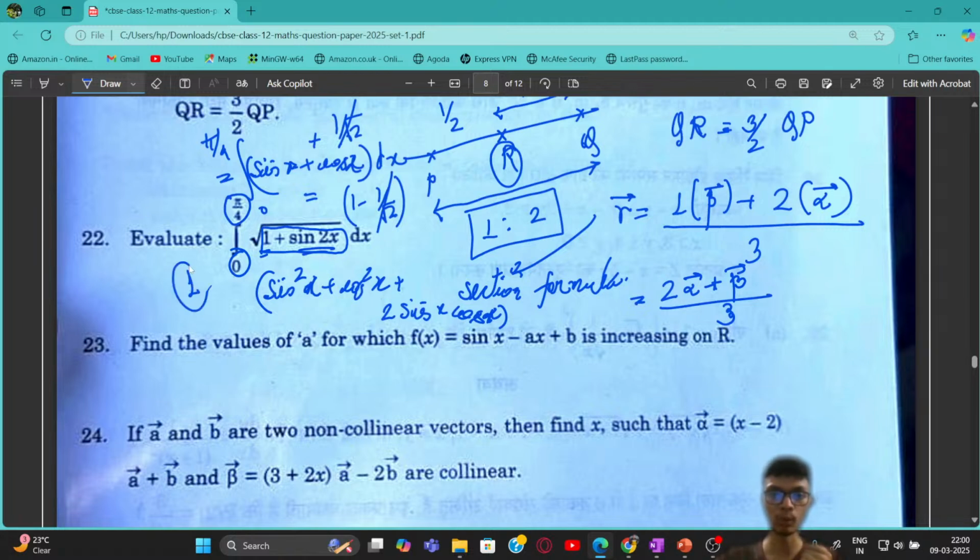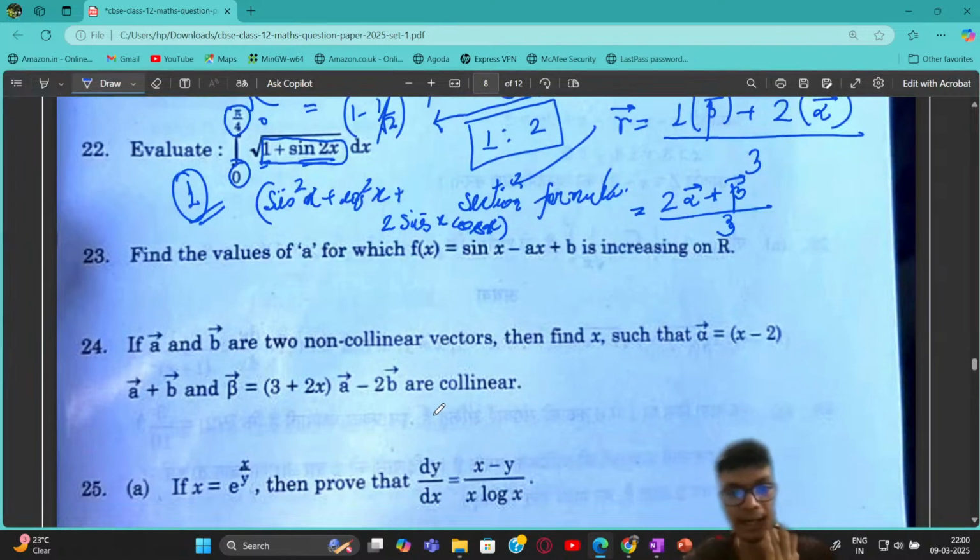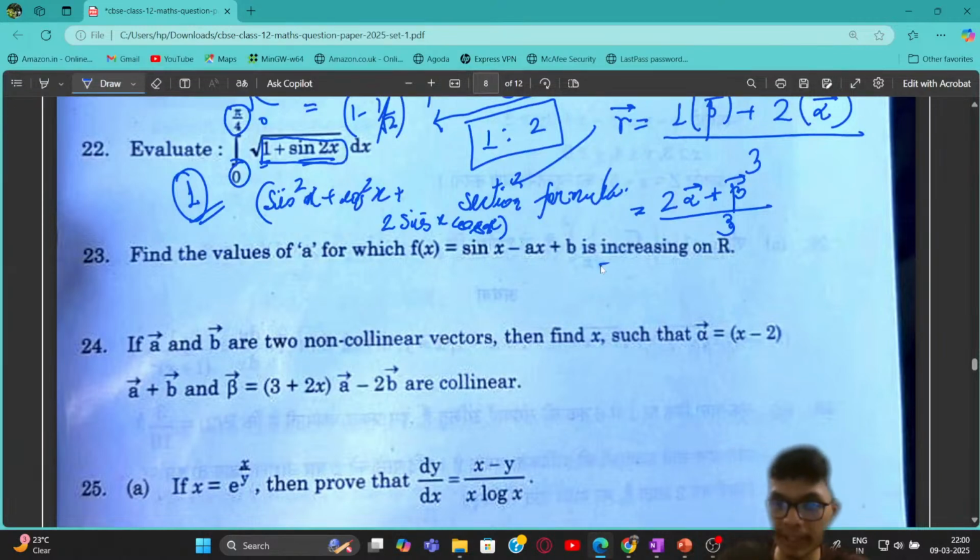Ultimately this answer is going to be equal to 1, right? Very simple, straightforward problem. Next, let's move to the next problem. Again, it's a question where we're discussing the increasing function on the real line. For an increasing function, the first derivative should be greater than 0.